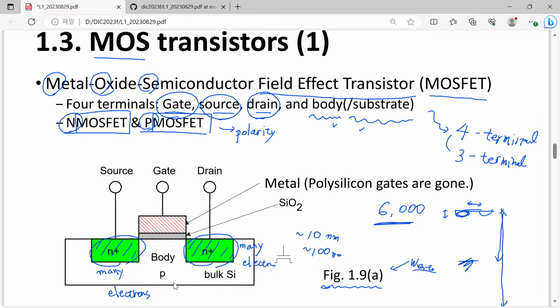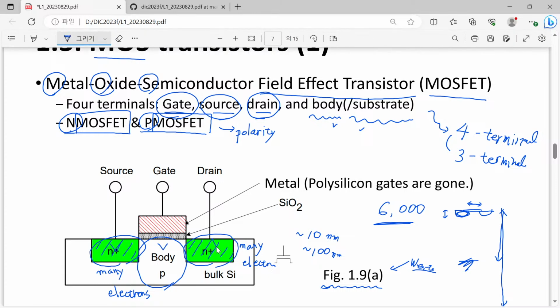But how about this part? This part, we have a relatively low number of electrons in it. So when we just count the number of electrons here, then many, almost nothing, and many.